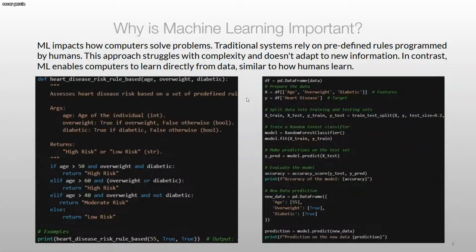All right. So why is it important? Machine learning now impacts the way computers solve problems. Like I said before, traditional systems used to be programmed. On your left, you'll see the old-fashioned code: if statements, such as if a person is over 50 and is overweight and diabetic, then that person has high risk for cancer. Those were a set of rules that we established and programmed that way. But with machine learning, that's not the way we do it.